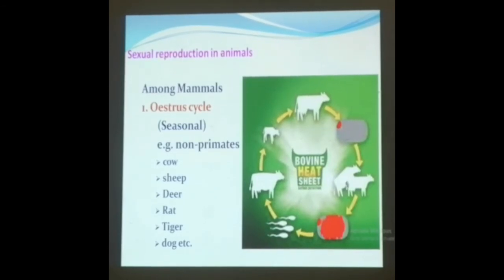These are shown in non-primates: cow, sheep, deer, rat, tiger, dogs, and so on. You need to remember these examples. It may be asked in any way. So, the estrous cycle is shown by these animals.